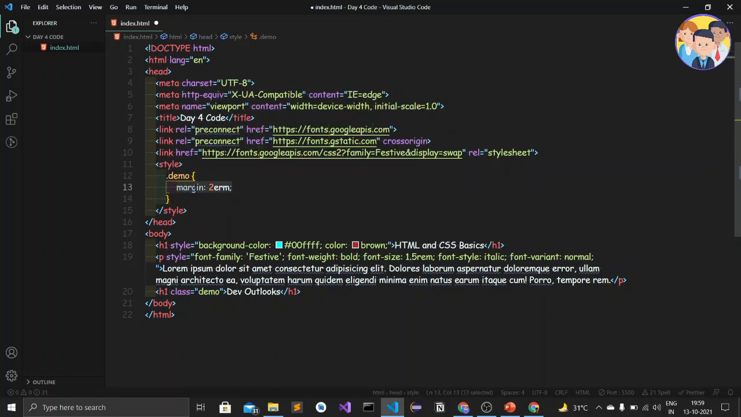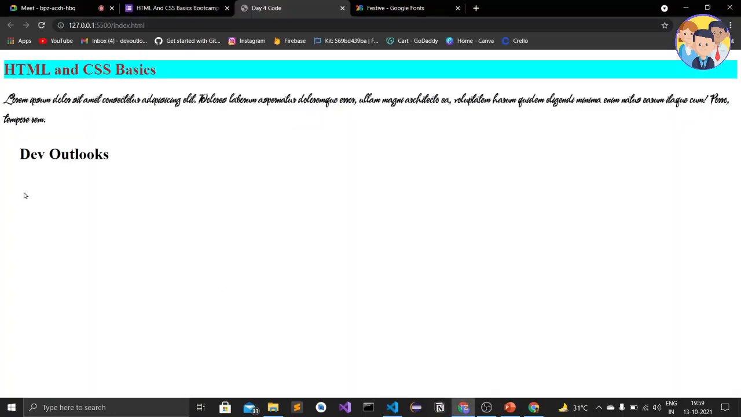So I had just given a margin of 2 rem to it. Okay, so that's why it was not reflecting. So let's save it and move to the web browser. Okay, so I get the left margin, top margin, right margin and bottom margin. We can't see the right and bottom margin because there is nothing on the right and bottom. Okay, we can see the top and left margin.